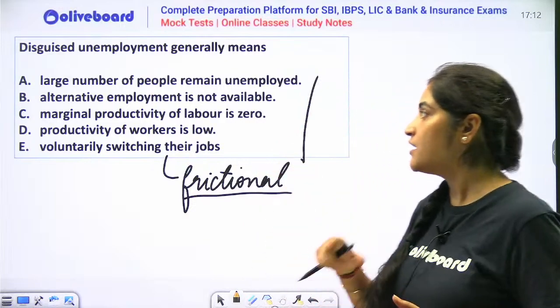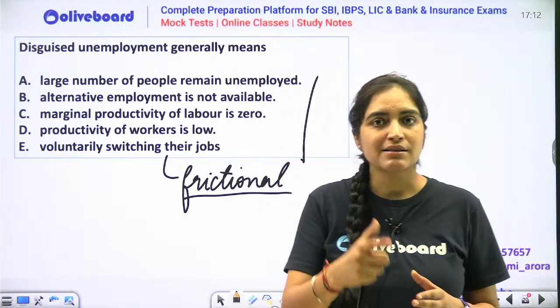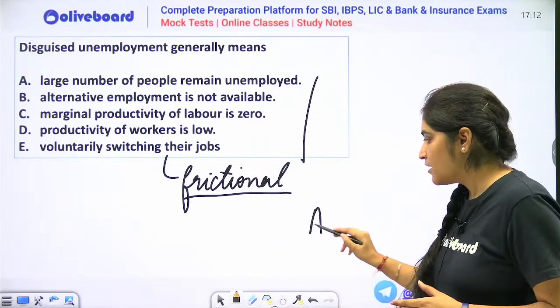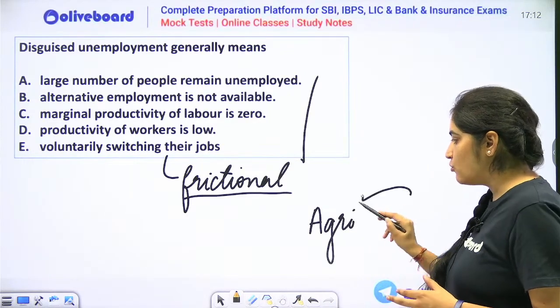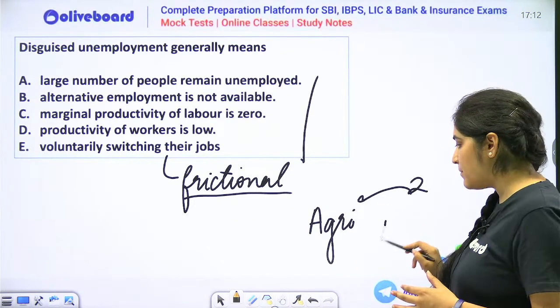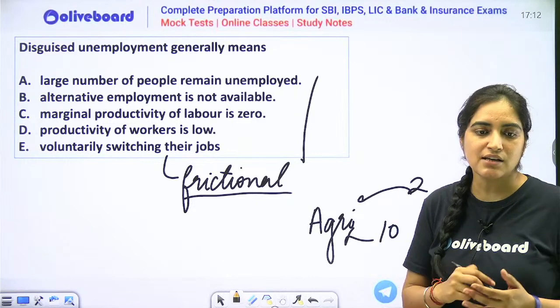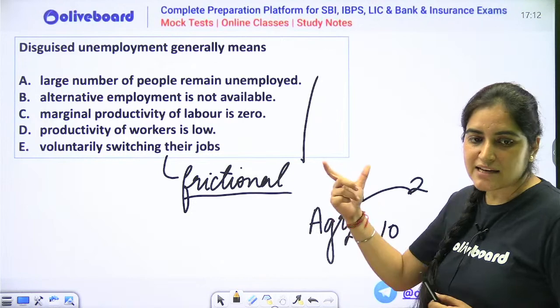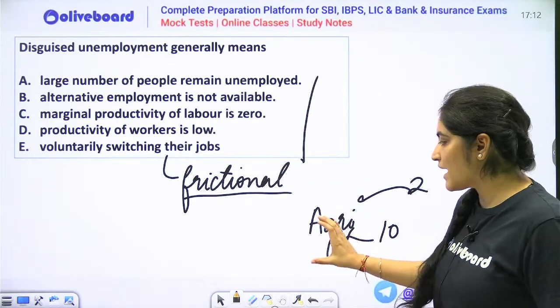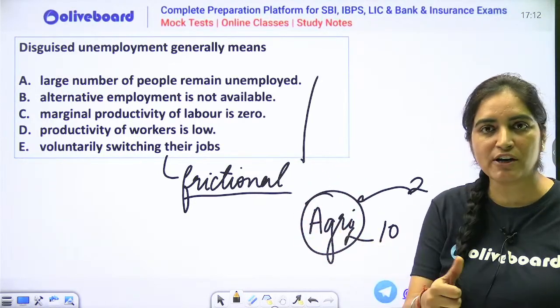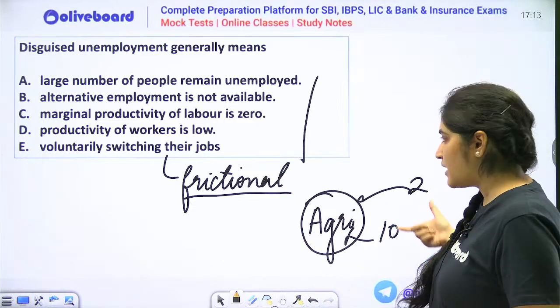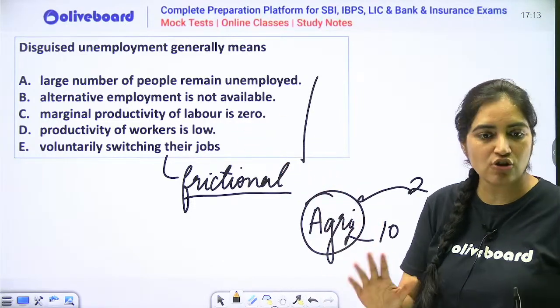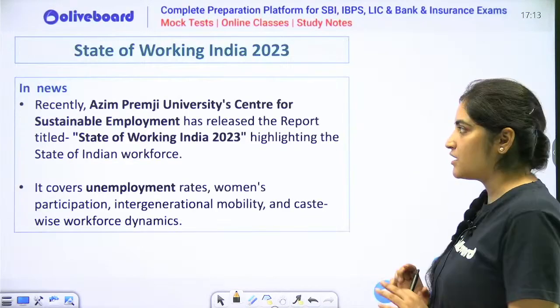Option number C is correct because disguised unemployment is in the sectors like agriculture. जहाँ पे काम तो 2 ही लोगों की जरूरत है, but there are 10 people working on the field. That is what disguised unemployment is. मुदित, very good, because 10 लोगों के काम करते देने से भी एग्रीकल्चर की आउटपुट इंक्रीज नहीं हो रही है. In fact, they are a burden. उनका जो productivity है, that is almost 0. That is what disguised unemployment is.